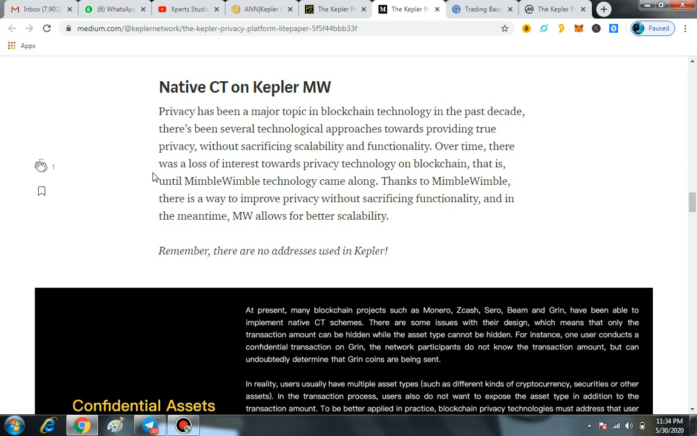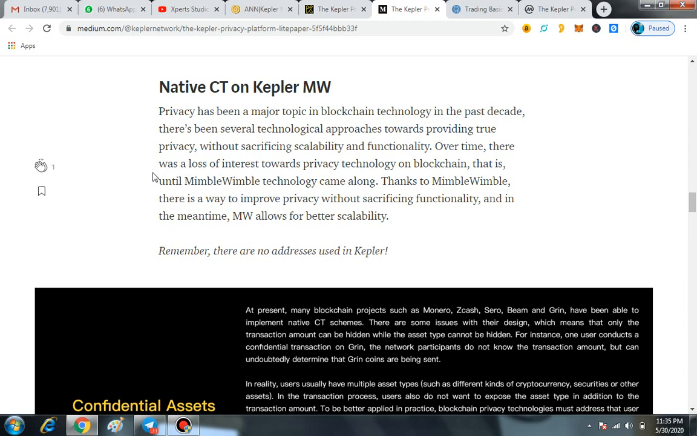Over time, there was a loss of interest towards privacy technology on blockchain. That is until Mimblewimble technology came along. Thanks to Mimblewimble, there is a way to improve privacy without, you can say, sacrificing functionality, and in the meantime MW allows for better scalability.